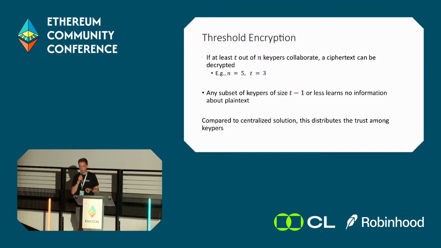We have typically several properties for such a threshold encryption scheme. The first one is correctness, which says if a certain threshold of keepers collaborate, so for example, I denote the threshold here by T, then this threshold of keepers can decrypt the message. So for example, in the previous slide, I had 5 keepers. We could set the threshold to 3. That means that any set of 3 keepers can decrypt messages. And for security, we usually say that any set of keepers below this threshold does not learn any information from a ciphertext about the plaintext. And compared to a centralized solution, this is basically just distributing the trust among the set of keepers.